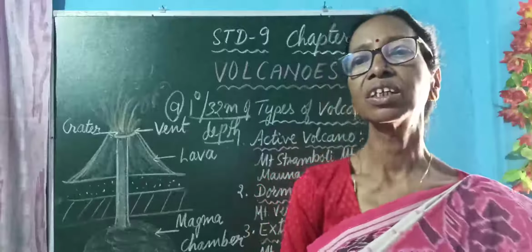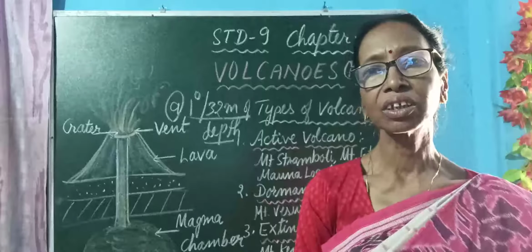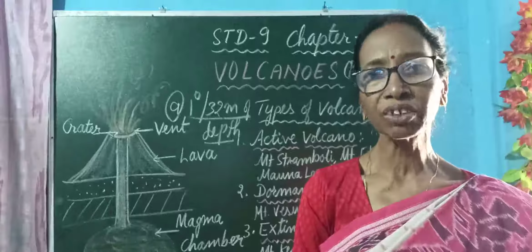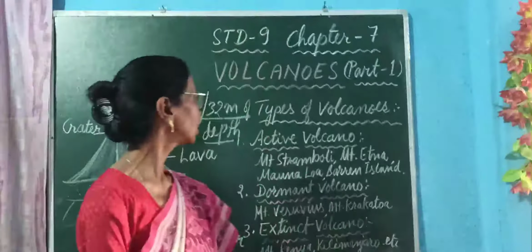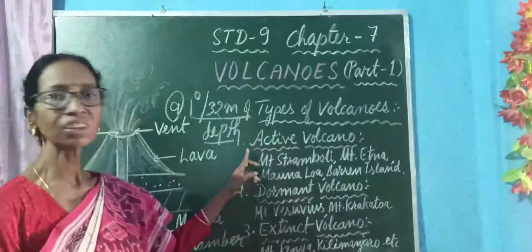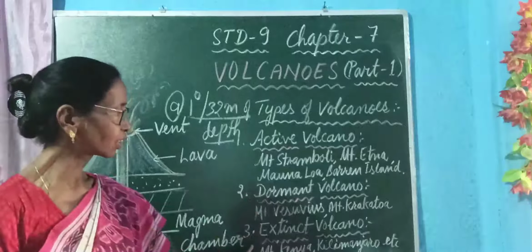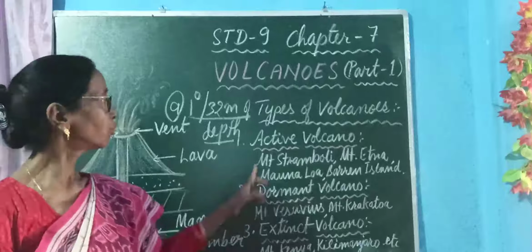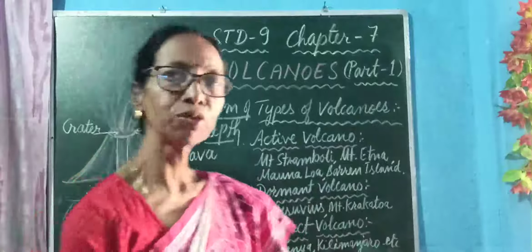According to the frequency of eruption, volcanoes can be divided into 3 types. First is the active volcano, second is the dormant volcano, third is the extinct volcano. What is an active volcano? One which is always active.